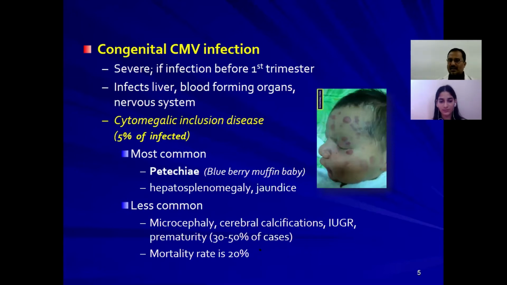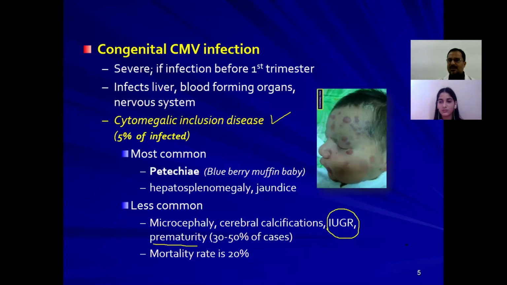Another important and less common presentation of cytomegalic inclusion disease of the newborn is prematurity. In 30 to 50% of the babies born to those infected mothers, you will see prematurity, and intrauterine growth retardation also.